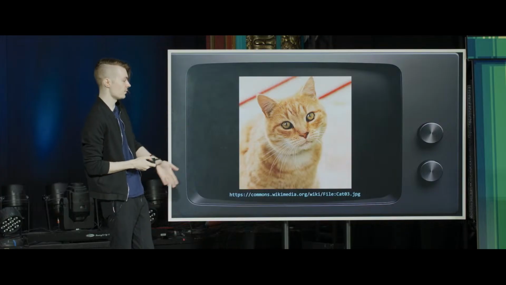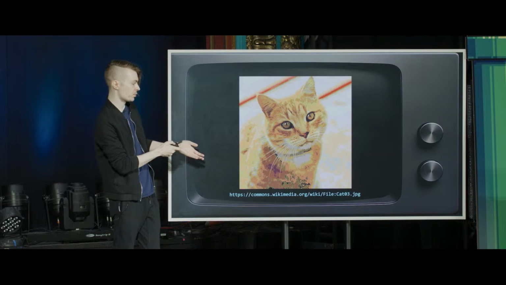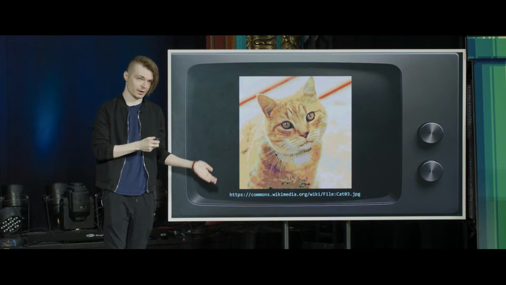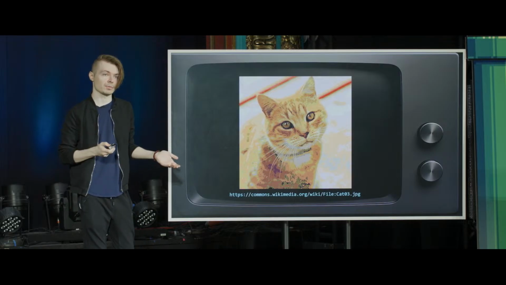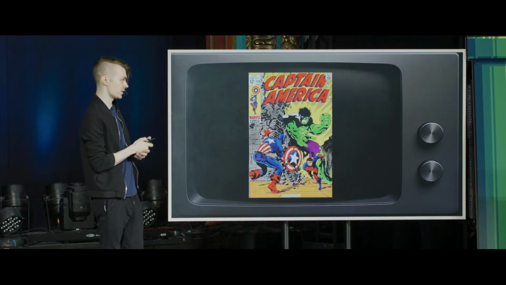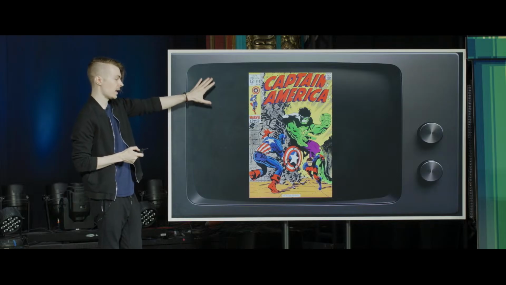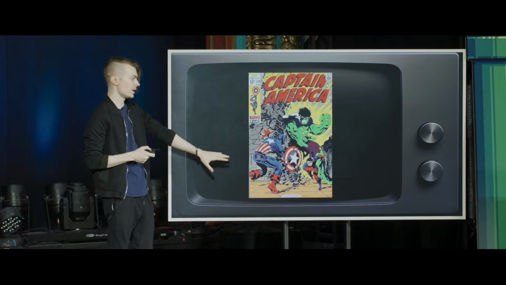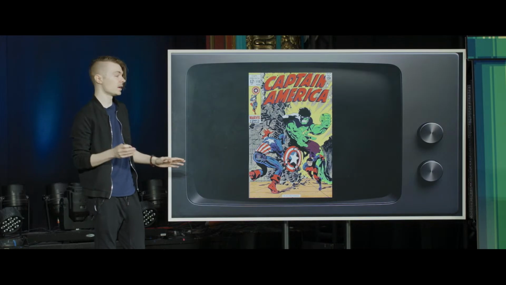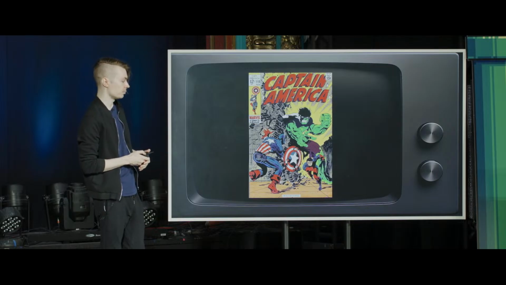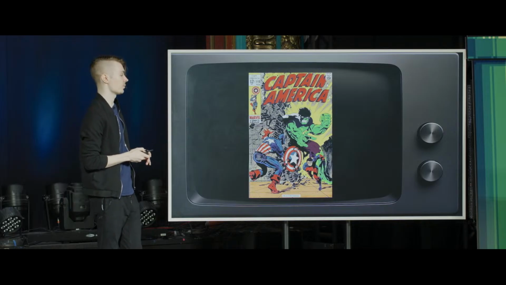This is an example of if you were to use the same palette on a real image, you can preserve almost all the detail. You do see some of the artifacting and some of the weirdness of it, but it's impressive what you can represent. And here's a better example. This is just a comic cover. This is the base color, and then if you apply Dawnbringer to it, the 32, this is what it looks like, and it's very little actual loss in color, but you still get pretty much everything exactly as you would want it. And it's cool and impressive and super fun.